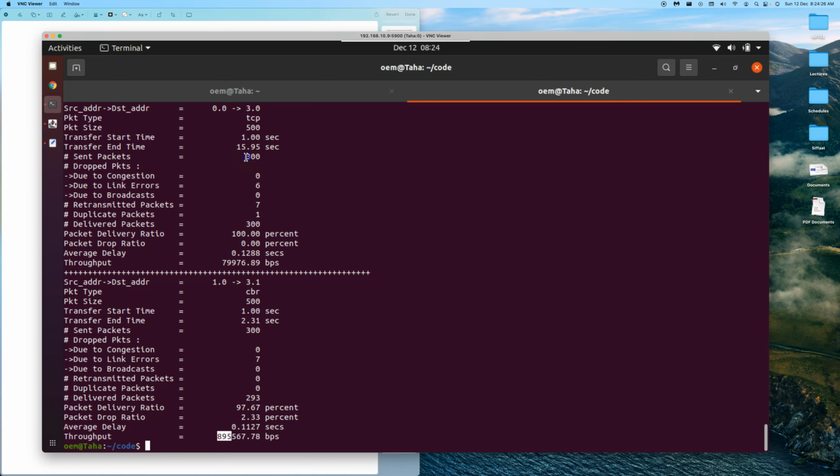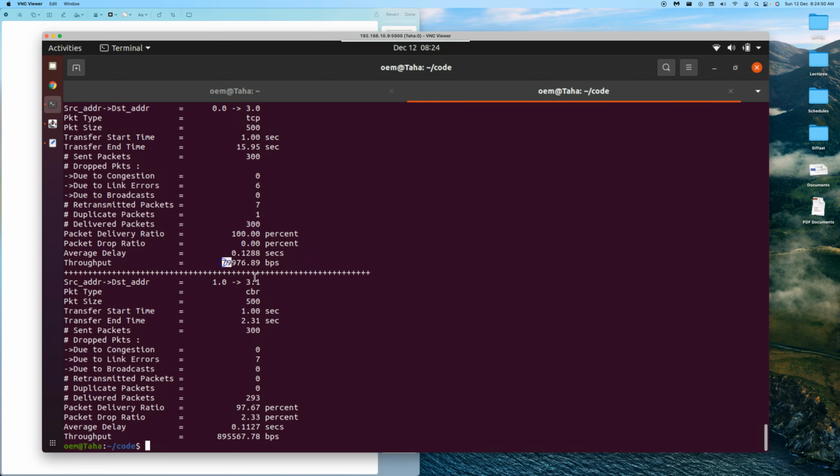And on the contrary, look at TCP. It was asked to send 300, it delivered all 300, even though there were a few drops because of errors. That is 2% dropped because of errors. It retransmitted them. Because of retransmission, there were some duplicates also. However, at the destination, it figured out, and all the 300 have been delivered. So 100% delivered successfully. TCP confirms that.